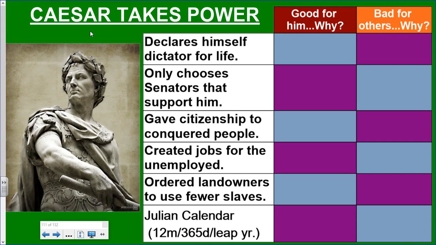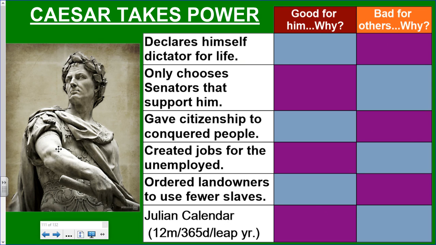Okay, so what are you going to have to add to your notebook? Well, obviously, you're going to need the title, just to remind you that Caesar is taking complete power right now. The other thing that we're going to complete is this good bad chart. In your notes, all of this is going to be entered. Even the statements over here need to be written down, and you're going to have answers for good and bad, which I'm going to explain really quickly. You're going to need the statement and a good and a bad using complete sentences for everything you see right here.